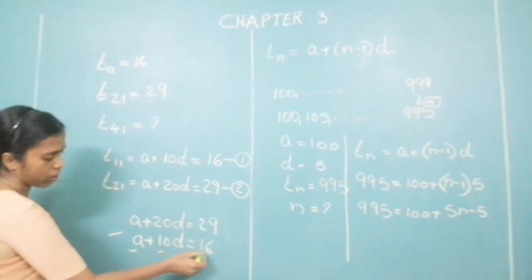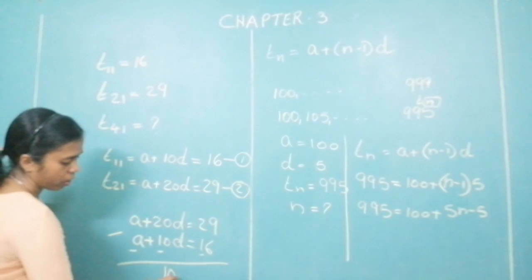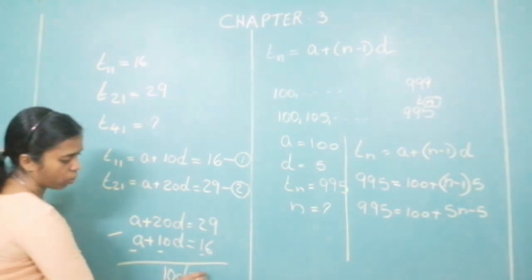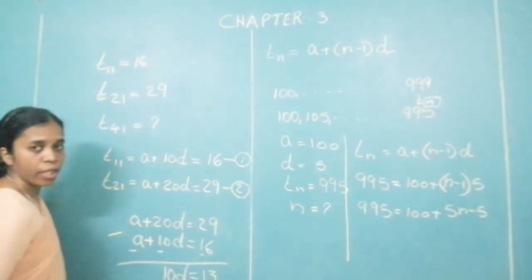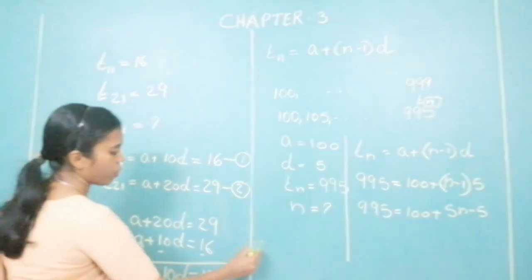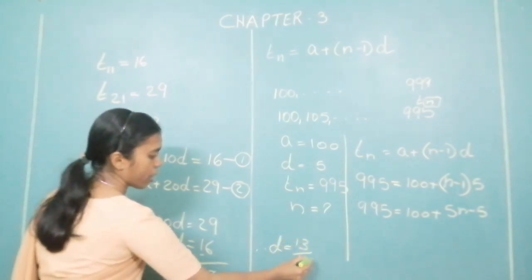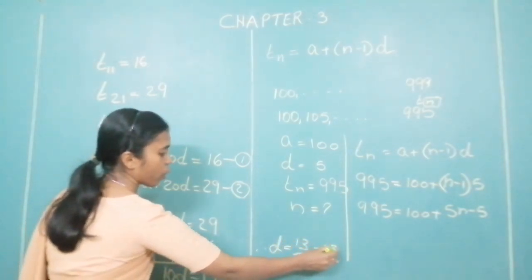So the sign changes throughout. A and A get cancelled. So what do you get over here? 10D is equal to 13. Therefore, D is equal to 13 upon 10, that is equal to 1.3.